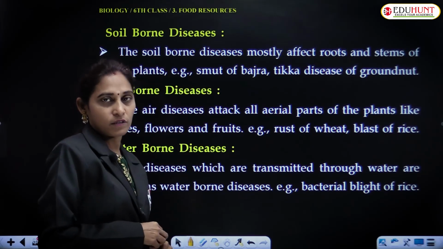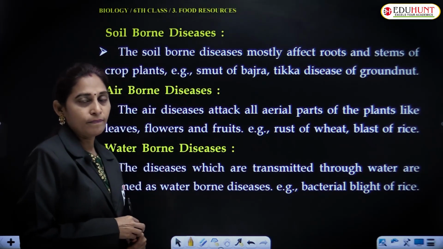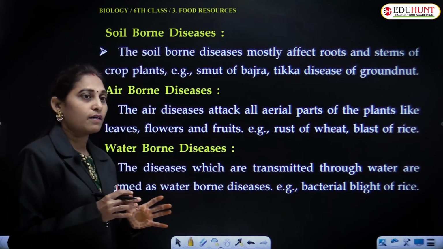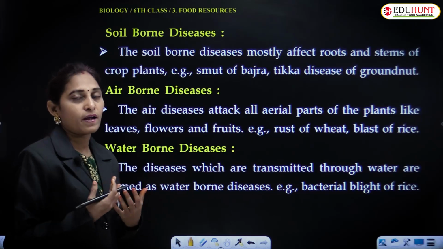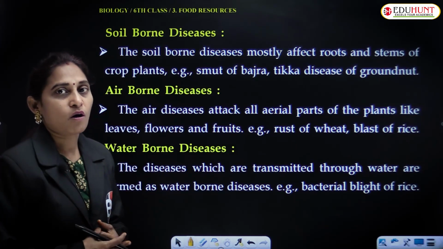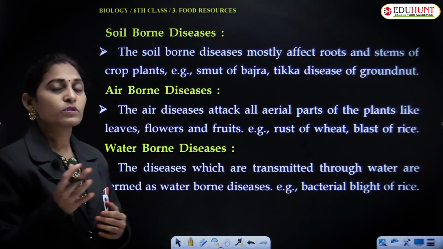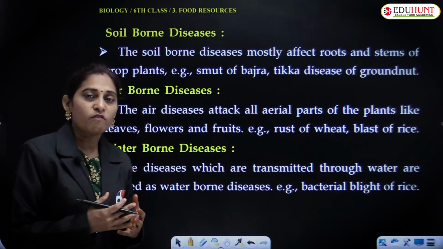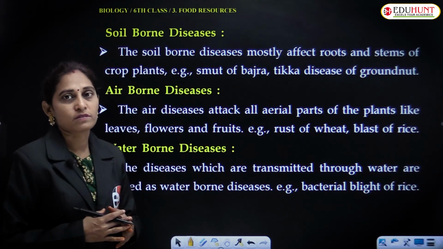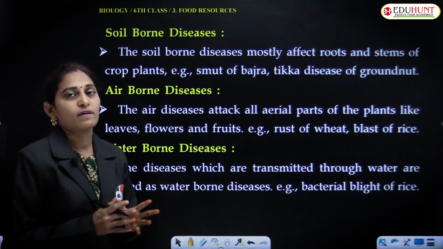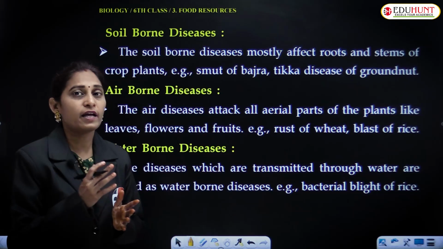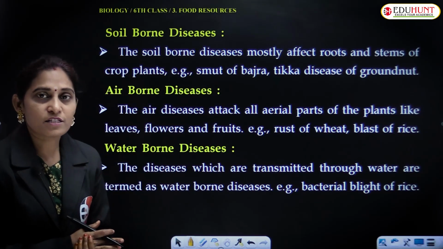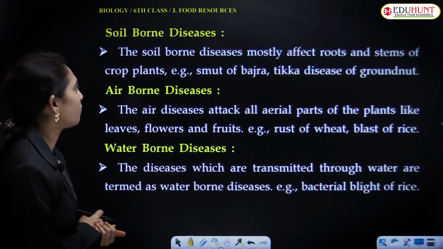If the soils are not clean, not healthy, not treated properly, and there is a plant suffering from some sort of disorder or disease, if we remove the plant after harvesting, the leftover may have these pathogens. They may get into the soil. If the soil is not treated properly for the next crop, for the next generation, the disease may spread through soil, that is called the soil-borne disease.